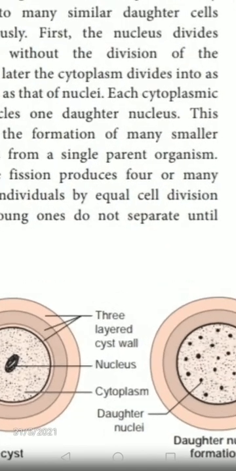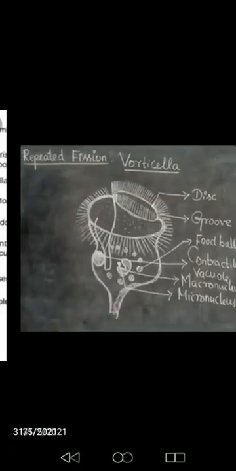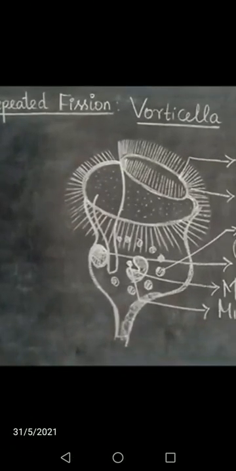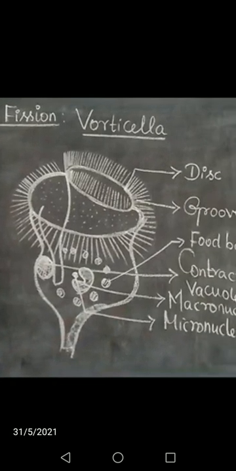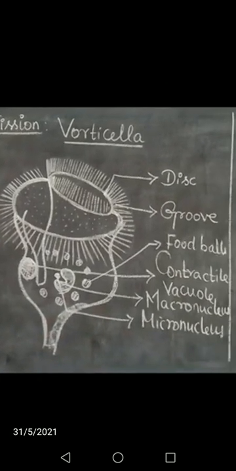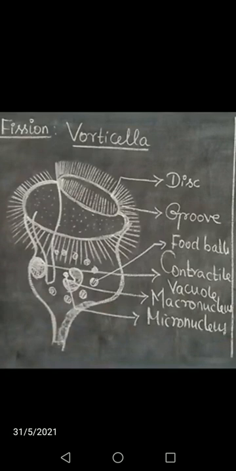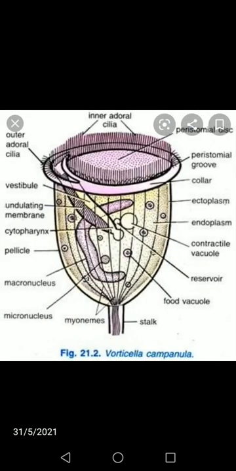In repeated fission, I will show you one diagram, and you can draw it. An example of repeated fission is Vorticella. You can copy this diagram into your textbook. The textbook doesn't give this Vorticella diagram. You can draw any one of these two diagrams in your textbook.